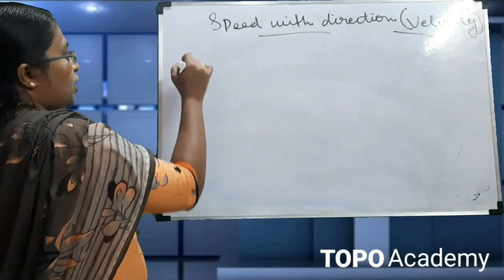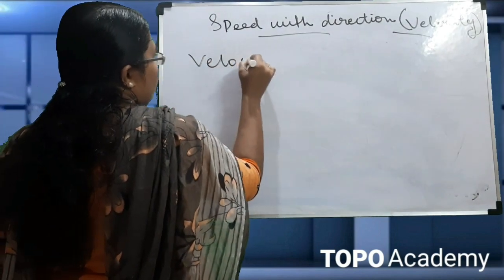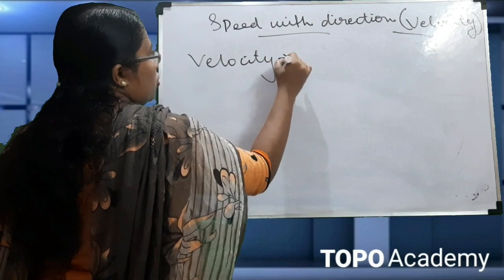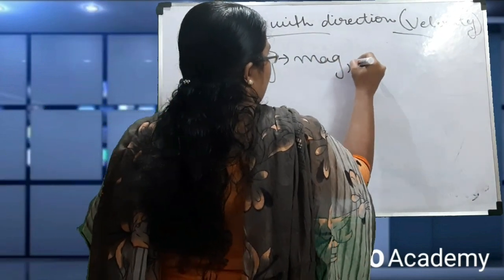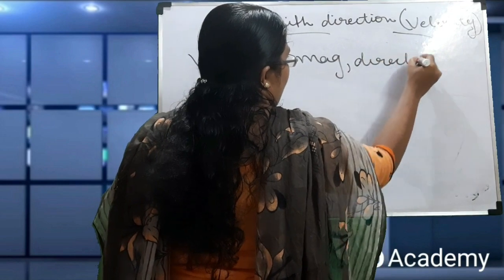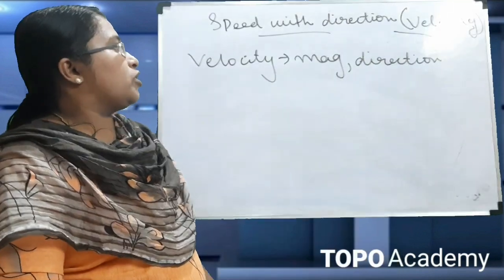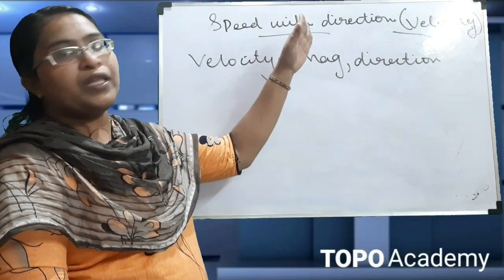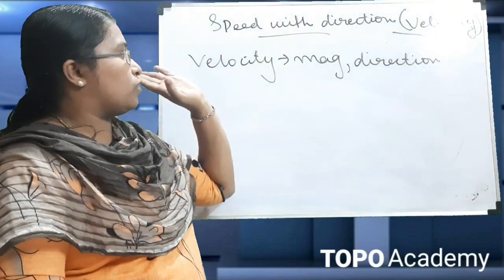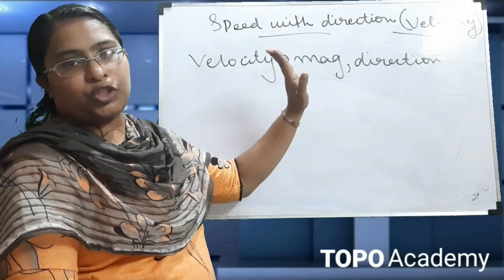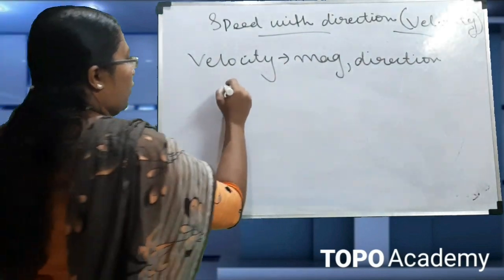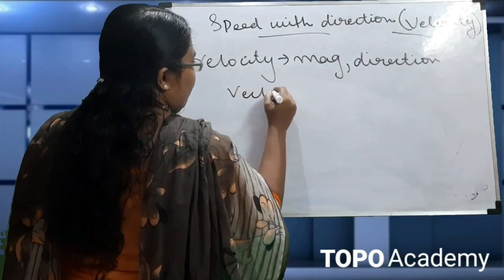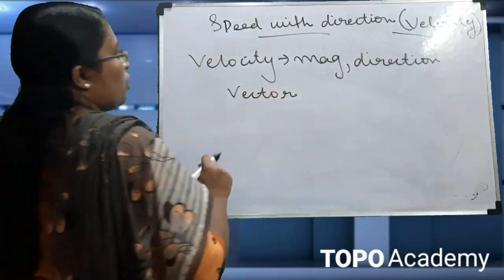In the case of velocity, we are specifying the magnitude and direction of the object. So velocity means the speed with direction. Velocity has both magnitude and direction specified. So velocity is a vector quantity.